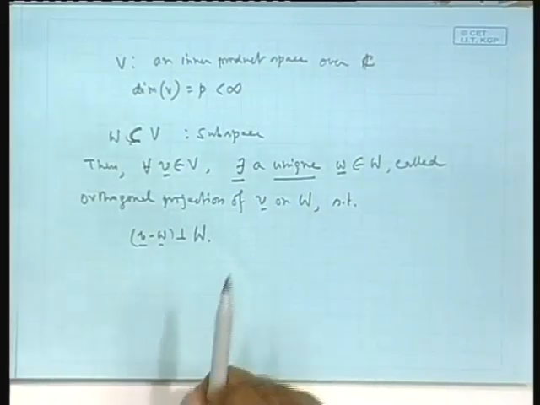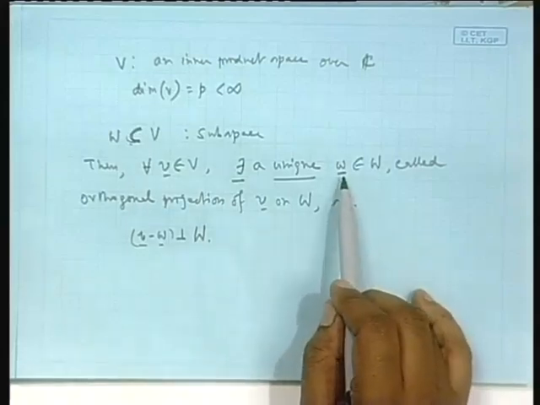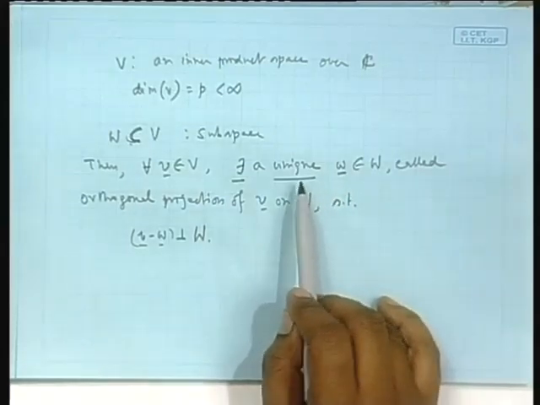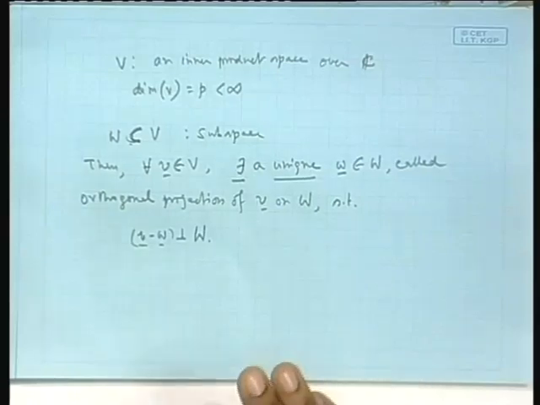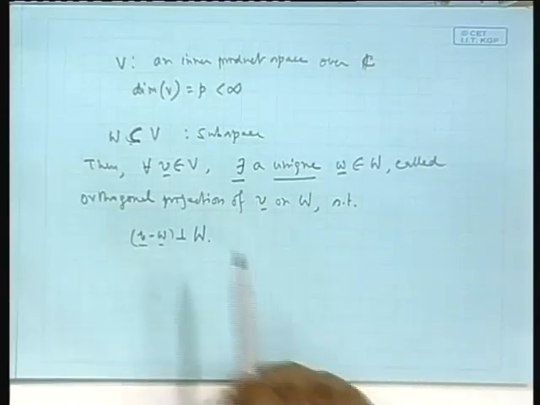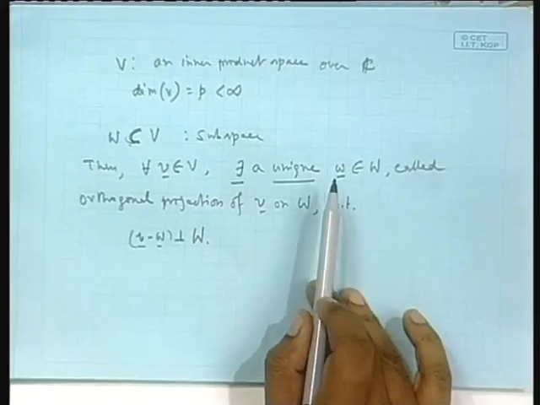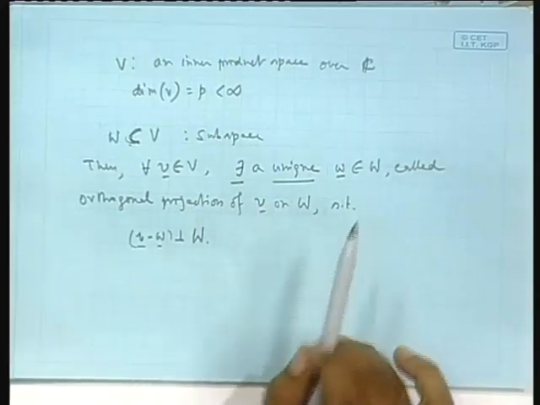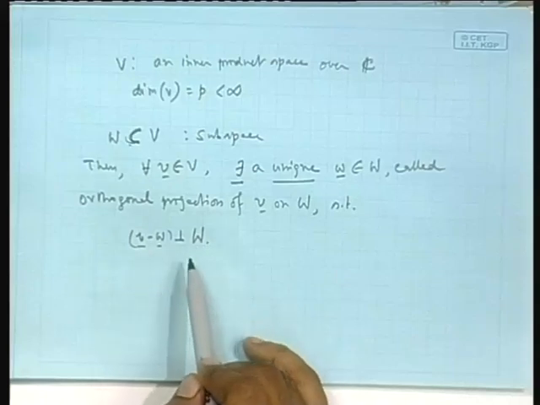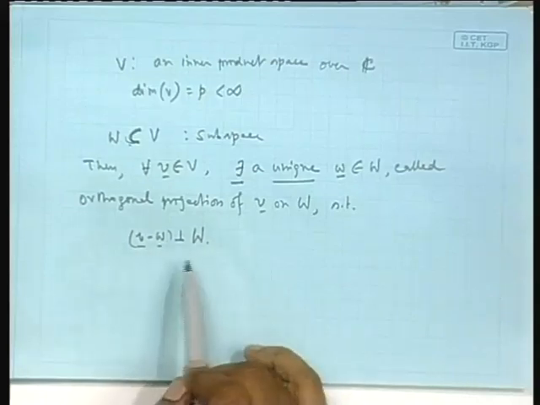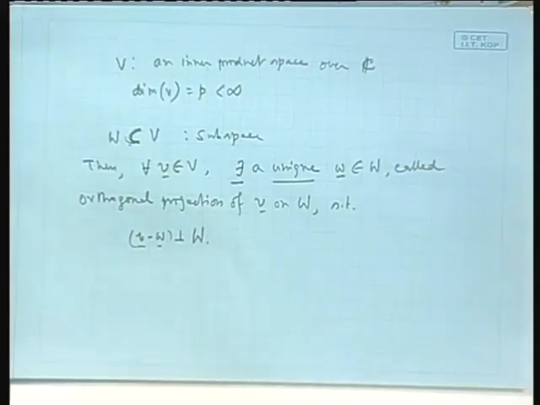Okay, so first I will prove uniqueness. Suppose it exists. How it exists? We will see later. It is very easy. Suppose it exists, then given a V there is only one W. You cannot have W1 and W2 so that in both cases V minus W1 is also orthogonal to capital W, and V minus W2 is also orthogonal to capital W. If that be, W1 and W2 have to be the same.